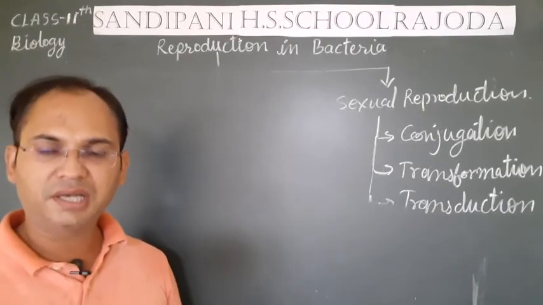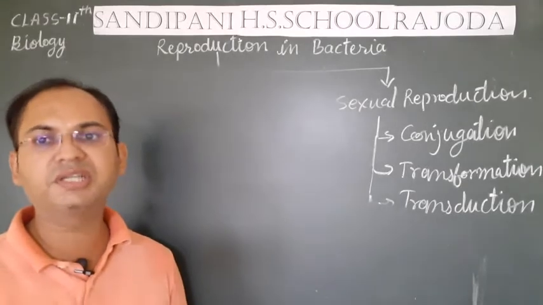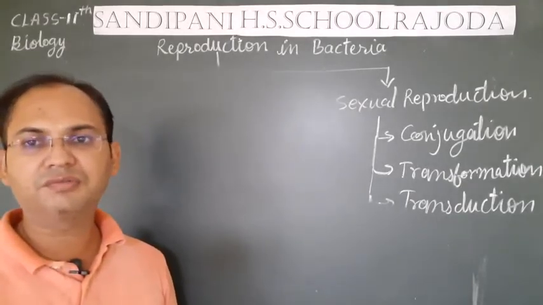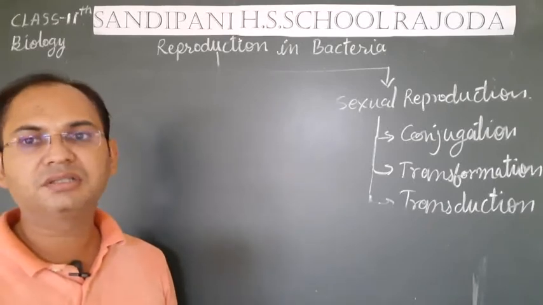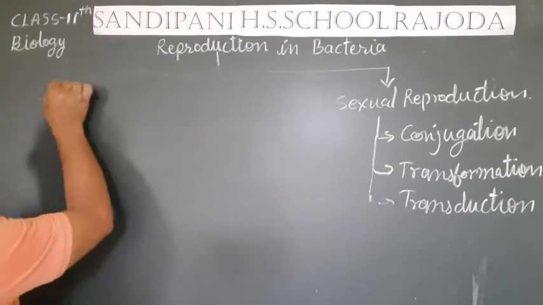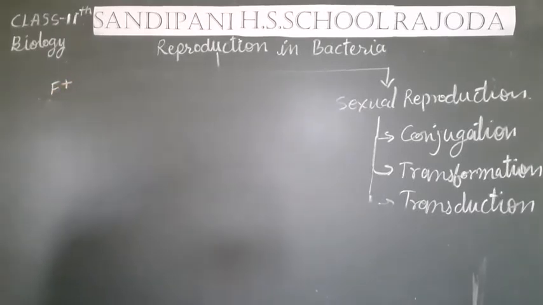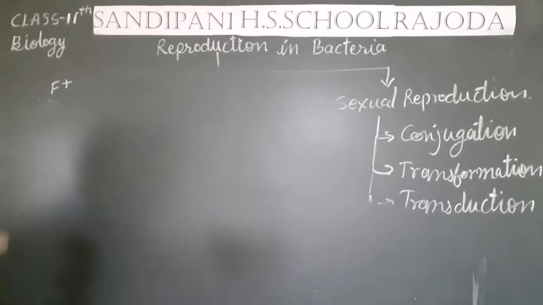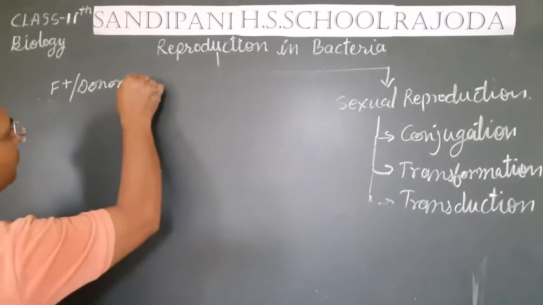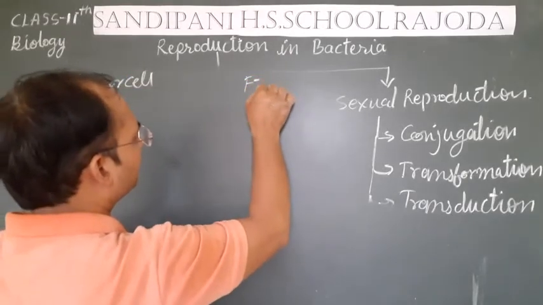One is F plus strain, which is also known as donor strain, and second is F minus strain, or we call it a recipient cell or recipient bacteria. Here, F plus strain or donor cell, and second is F minus strain or